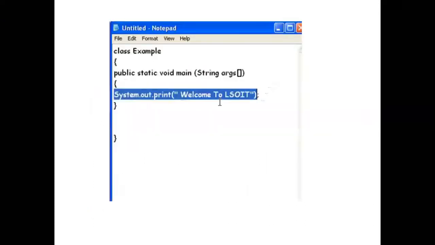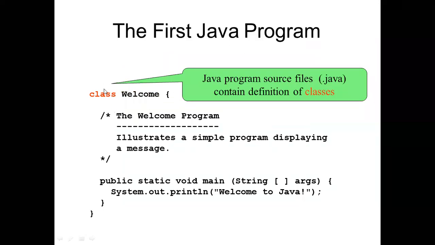Now you can see here, again, what is the class. I have told you about Welcome, how you will write it and how you will make the file. Here we declared Welcome as a class. A Java program source file, .java, contains definitions of classes. So we can define a number of classes here, and mention under the class Welcome, for which we are going to write the program.